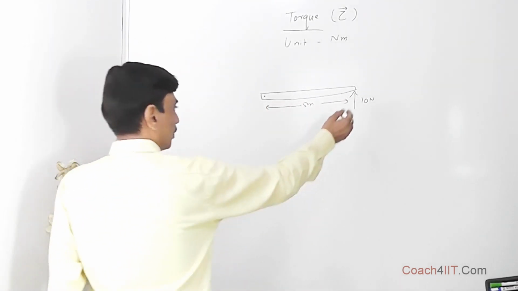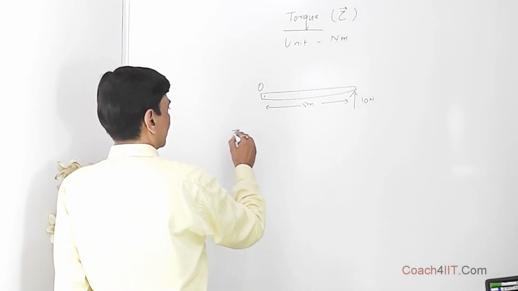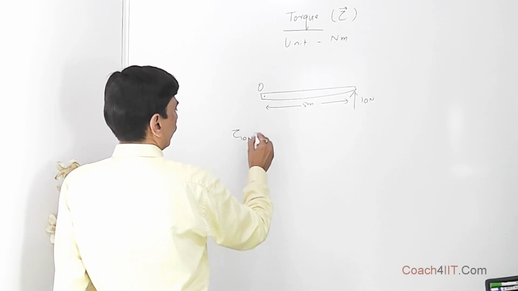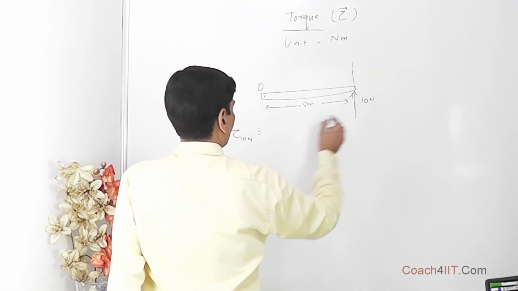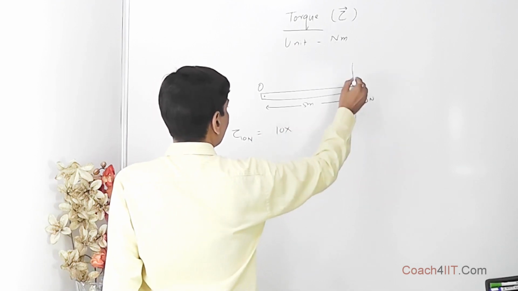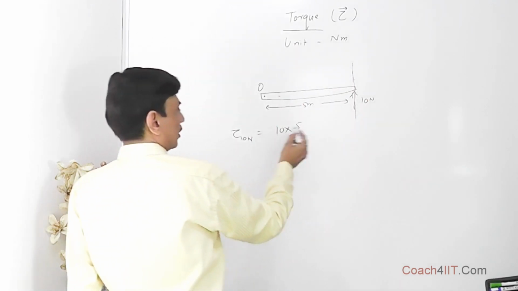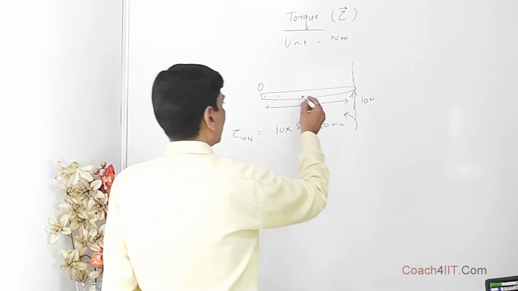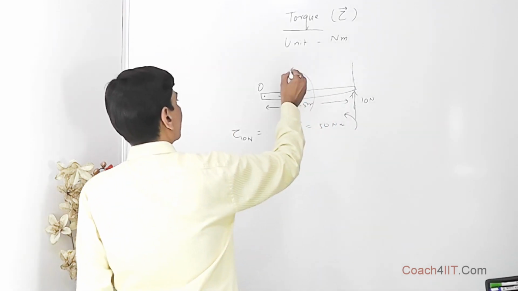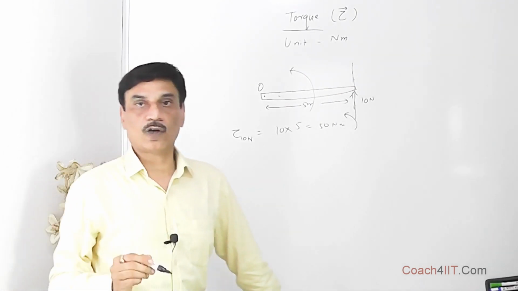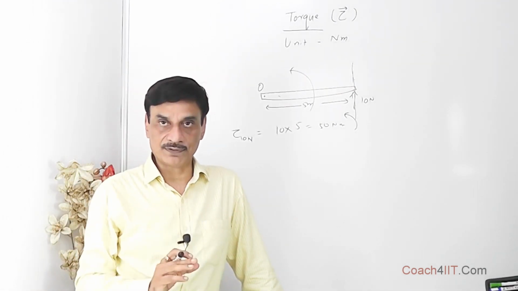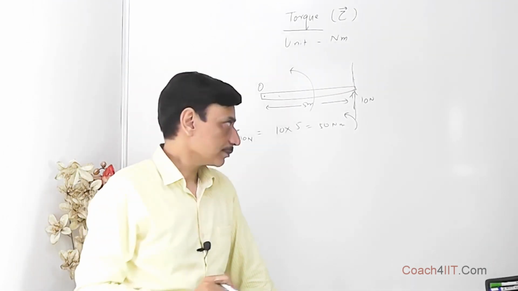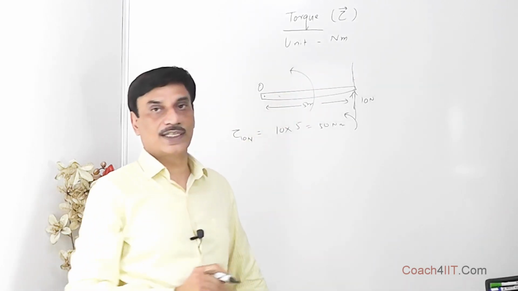Then the torque of this force about this axis will be force 10 into 5, that is 50 Newton meter in the anti-clockwise direction. This force will try to move it anti-clockwise, and anti-clockwise direction is taken as positive in physics. Clockwise direction is taken as negative.